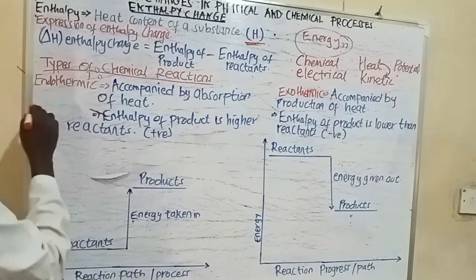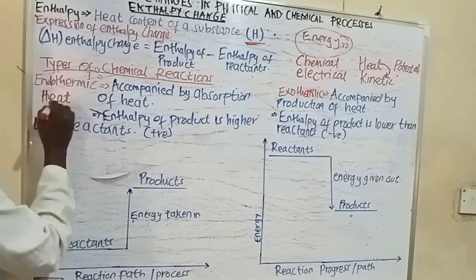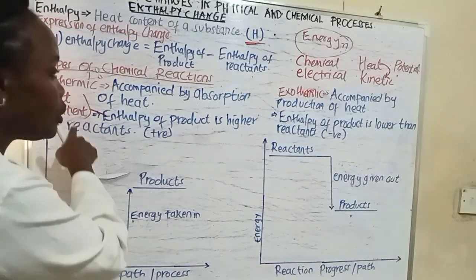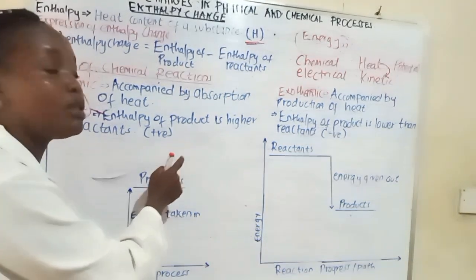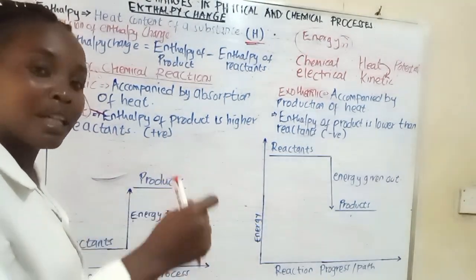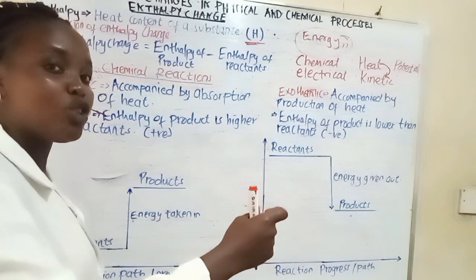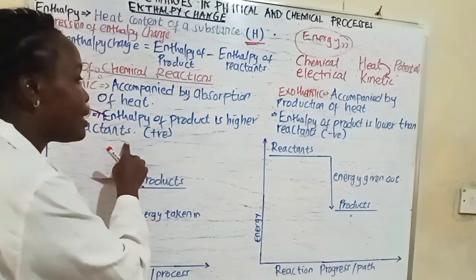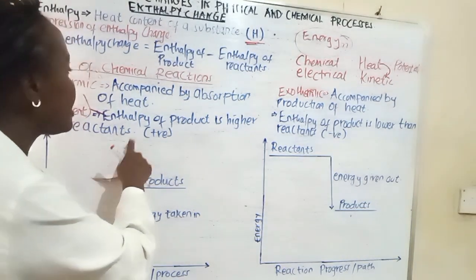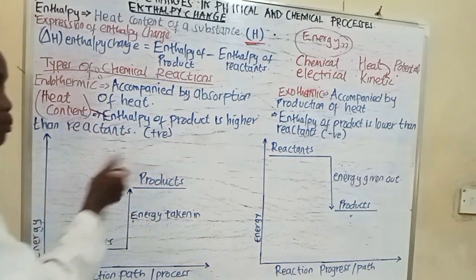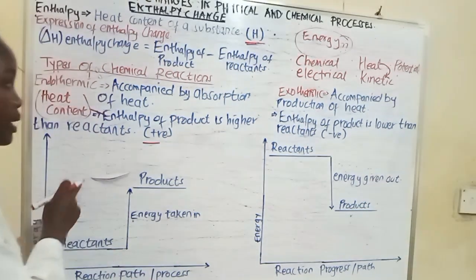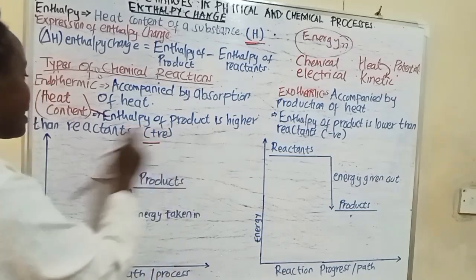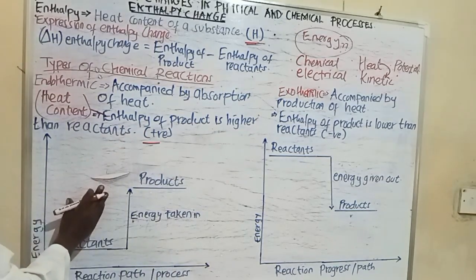So in endothermic reactions, the heat content of the products, whatever has been formed, is normally greater compared to the heat content of the reactants. This makes the enthalpy change of an endothermic reaction positive. So in an endothermic reaction, the heat content or the enthalpy of the product is higher than that of the reactants.